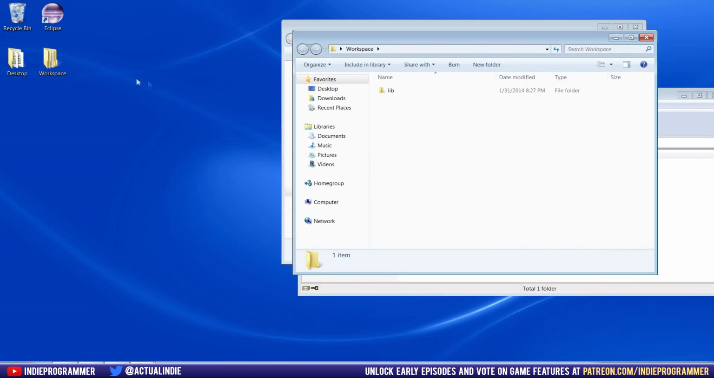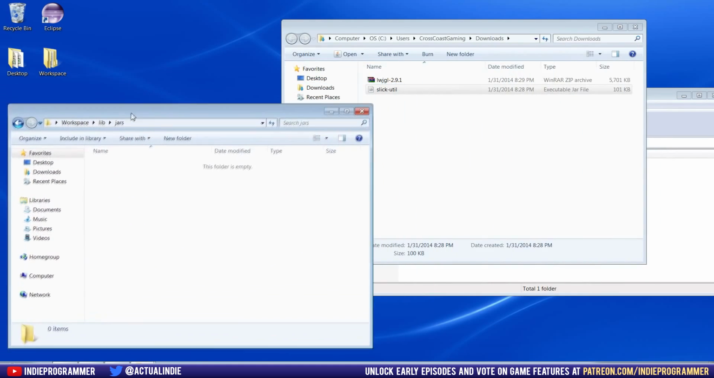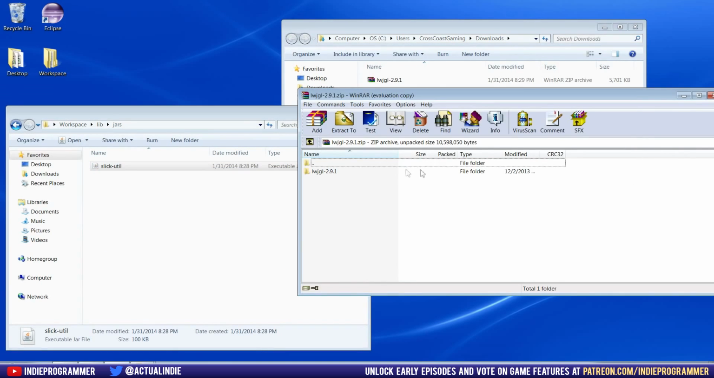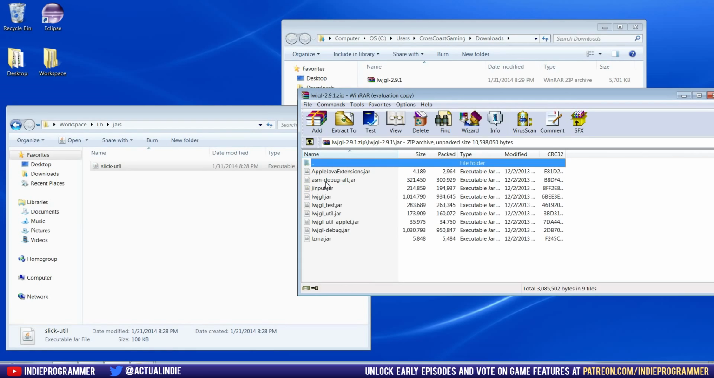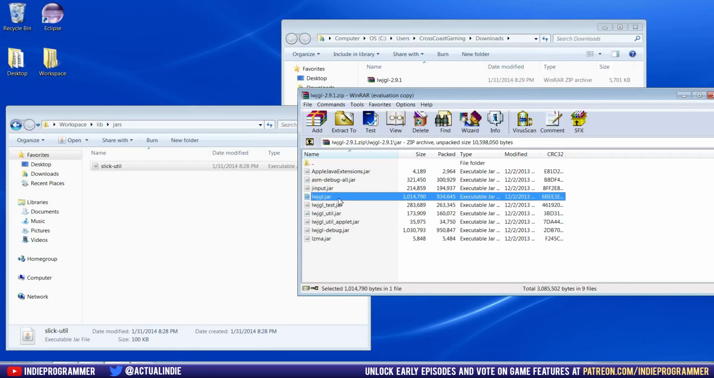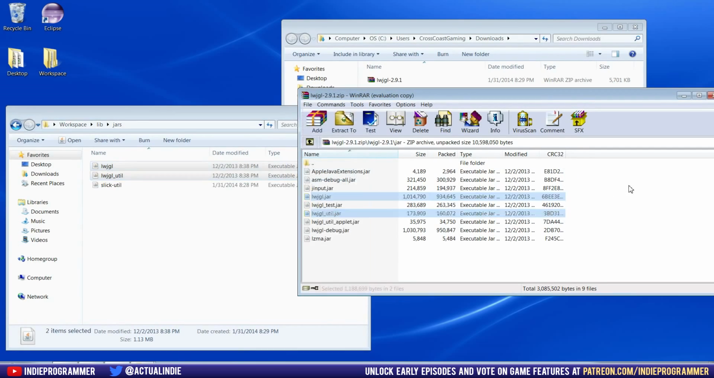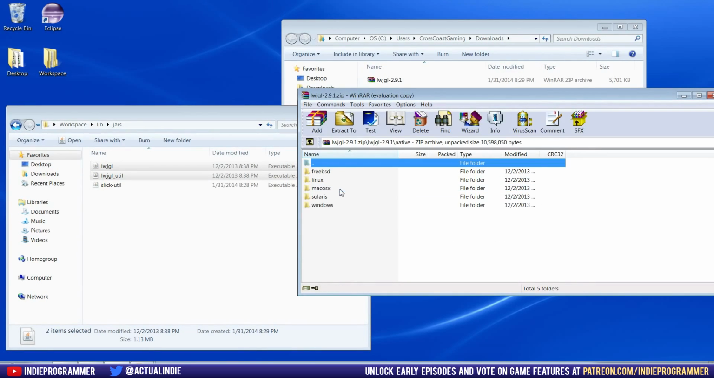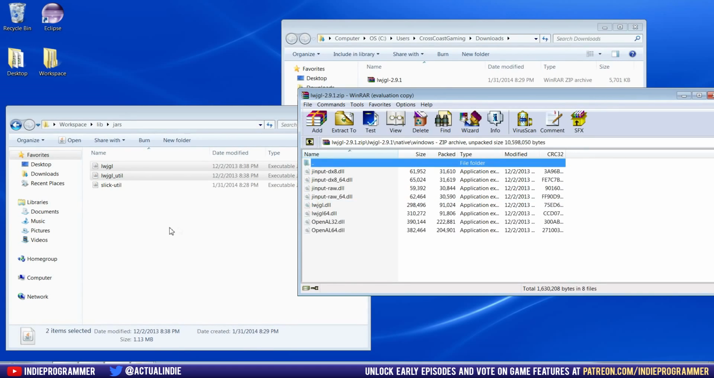And we're going to go to our workspace that we created, Lib, Jars, and we're going to drag and drop the Slick Util right in this folder, and then inside this .rar file we downloaded, we're going to go into this folder, go into Jar, and we want two. We want the regular one right here, Lightweight Java Game Library, and we also want the util. So drag those in there, and then go up a couple folders to Native, and then choose your operating system. I'm on Windows, so go to Windows.